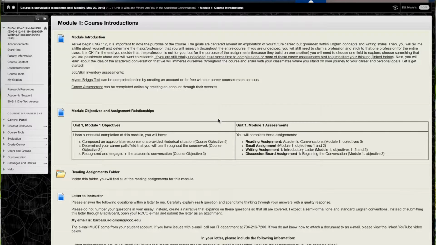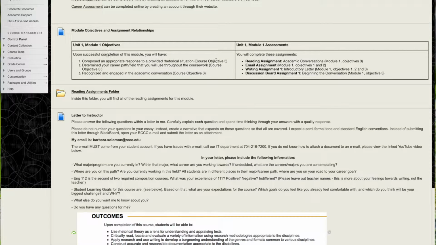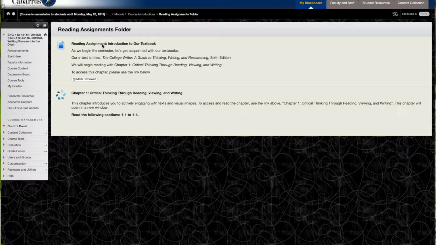Once you click into the module, you have a module introduction, which is explaining your goals for the module, and then you have a set of objectives, and how each of the reading assignments and assessments meets those objectives. You will also have access to the reading assignments folder, so each chapter will be linked within this assignment folder. For the first unit, Module 1, you've got 1 chapter to read, and I've even gone so far as to break down the chapter by sections to tell you which sections to focus on.